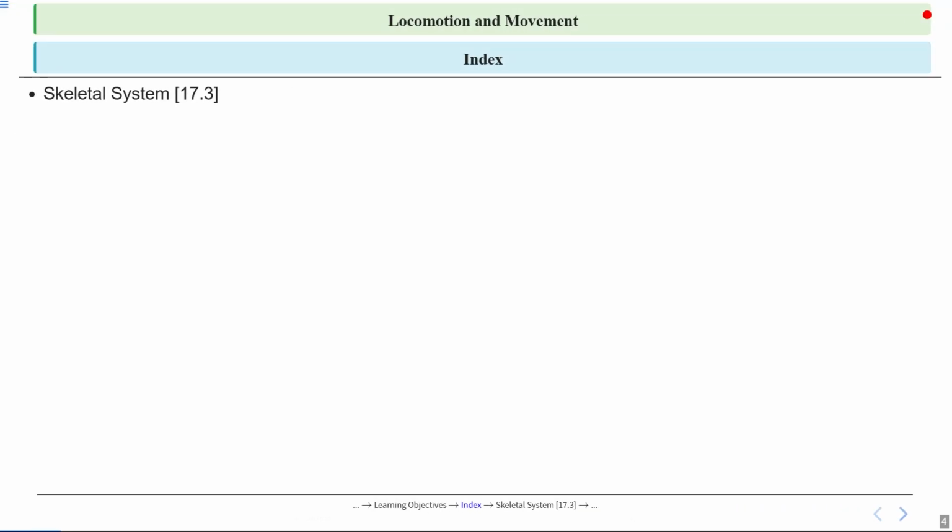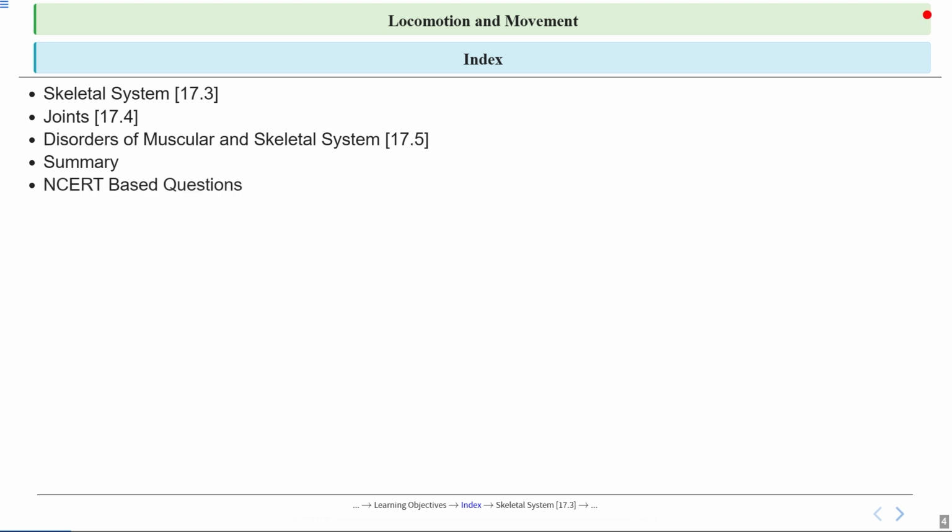Let's see the index for today's lecture. At first, we will cover the skeletal system from NCERT section 17.3. After that, we will discuss the joints from NCERT section 17.4. Lastly, we will understand disorders of the muscular and skeletal system from NCERT section 17.5. After discussing the above mentioned topics, we will summarize our discussion in the summary section.